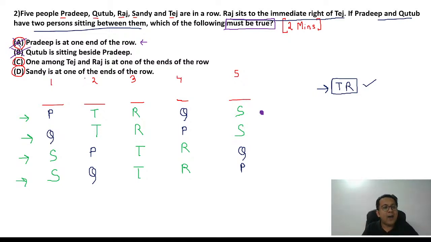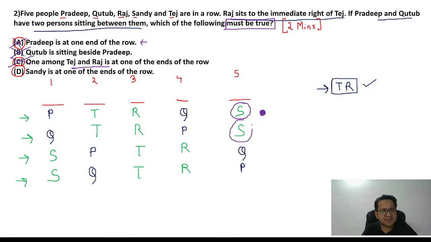Option C, 1 among T and R is at one end of the row. Is it? Check. In the first scenario, neither T nor R is at the end of the row. Only P and S are at the end of the row. Option C also cannot be the answer. D, Sandy is at one end of the row. Is it? Yes, S is at the end of the row.